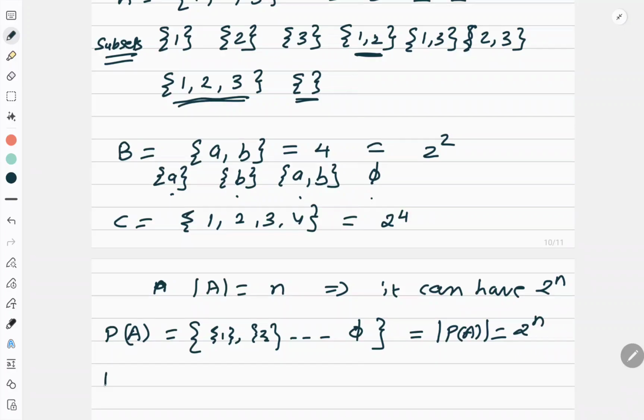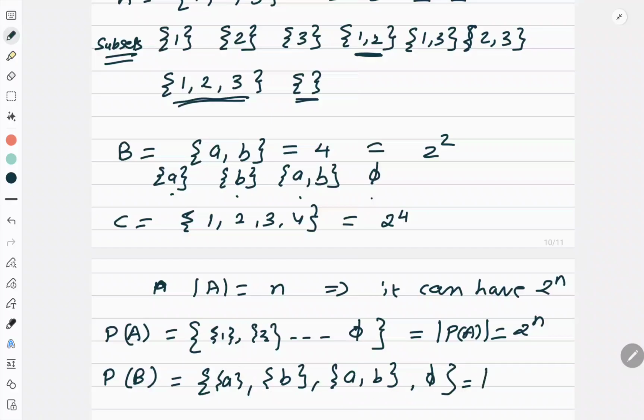Right? Same way, P(B) is equal to this, and the cardinal number of this is 2 to the power 4. How many elements were there? 2 elements. So, 2 to the power 2, 4. Here 2 to the power 3, 8. Correct? So, this is the concept of power set. Power set means simply the collection of subsets.